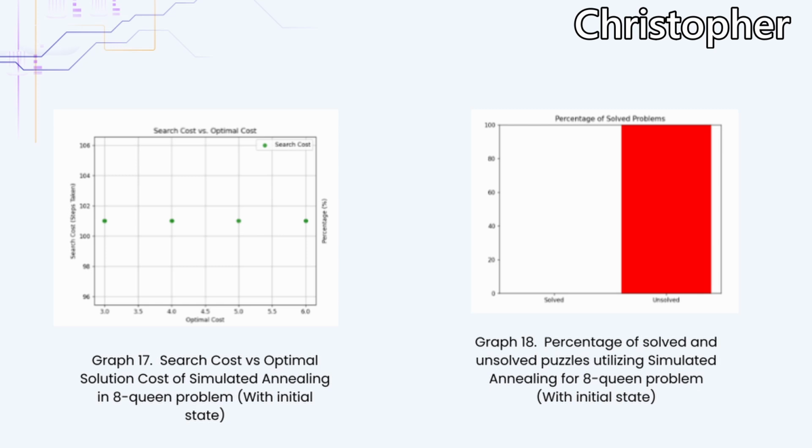Figure 9 shows the results for the 8-queen puzzle using simulated annealing with initial state, this being the second variation used for this problem. This graph shows the search cost versus optimal solution cost and the percentage of solved and unsolved puzzles using simulated annealing with initial state, showing a 0% success rate.